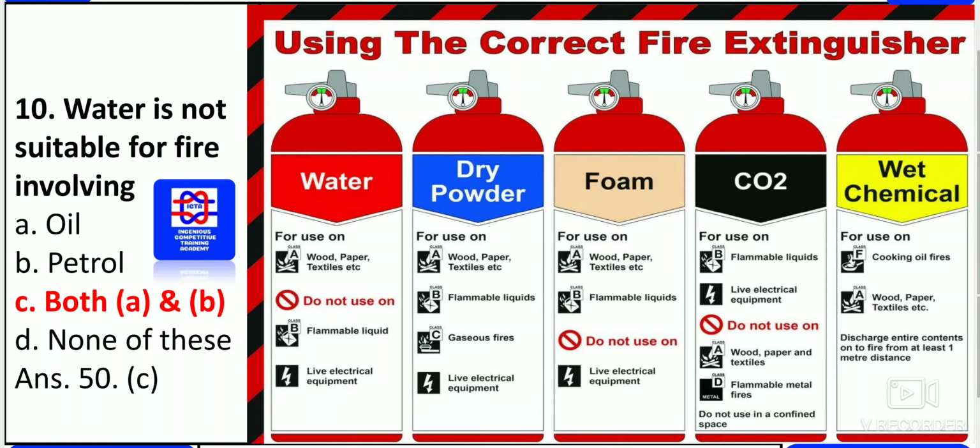Foam cannot be used against gas fires. Wood and paper are okay, and live electrical equipment is also okay. Wet chemical is for cooking oil fires, wood, paper and textiles; discharge the entire contents onto the fire. Normally you may be asked simple questions: which extinguisher is used for a metallic fire? That is dry chemical powder. In the case of electric switchboards, we have to use carbon dioxide.